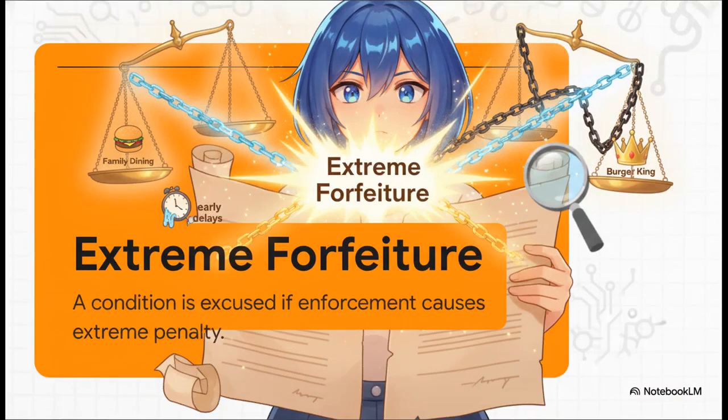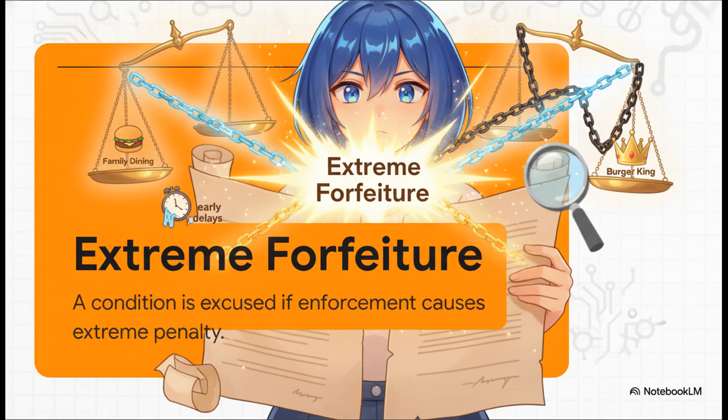But thankfully, the law has some safety valves. The court actually saved Family Dining by using the doctrine of extreme forfeiture. See, Burger King had already waived some of those early delays. They didn't strictly demand literal performance right at the start. So suddenly enforcing that condition later on would cause an extreme, totally unfair forfeiture of the 76 years Family Dining had left on their exclusivity deal.